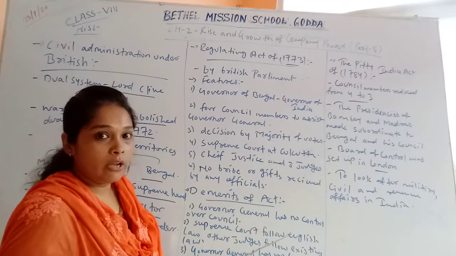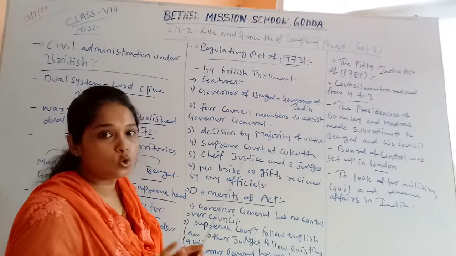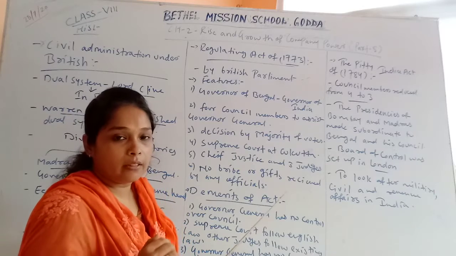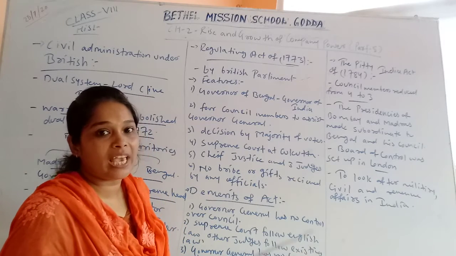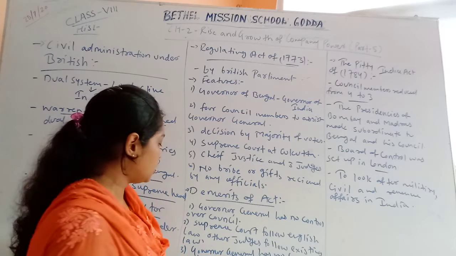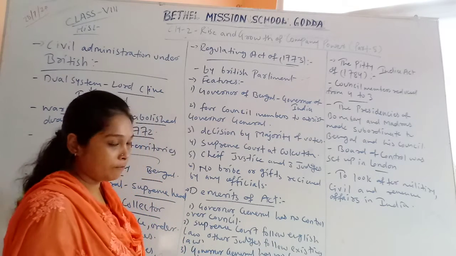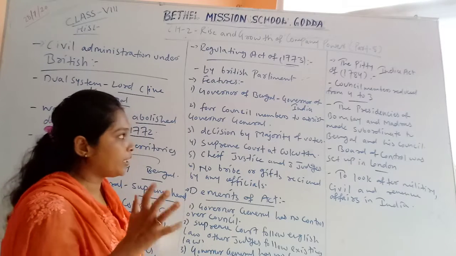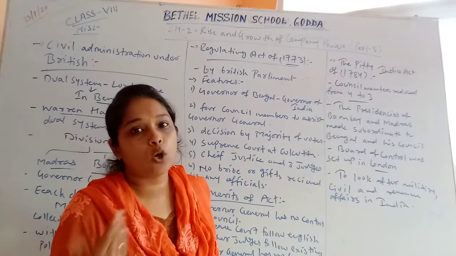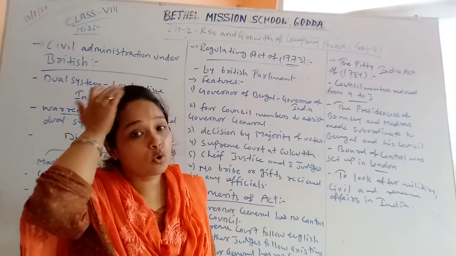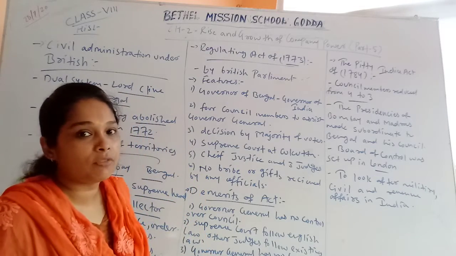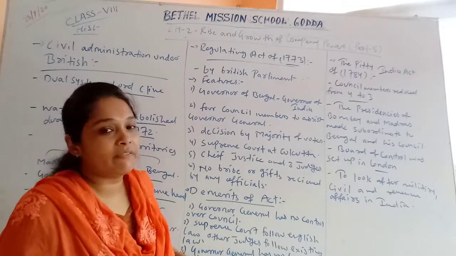When we are talking about the Supreme Court, the Chief Justice follows English law, English civil law, and the other three judges follow the existing law in India. So there is a clash between those three judges in the Supreme Court and the Chief Justice. Then the Governor General has no complete authority, because the council members have their own authority. So the Governor General has no complete authority in the administrative system. So these are the three demerits of the Regulating Act of 1773.